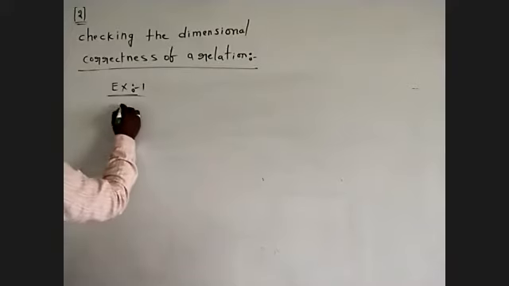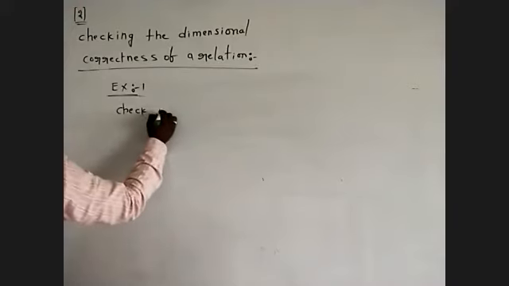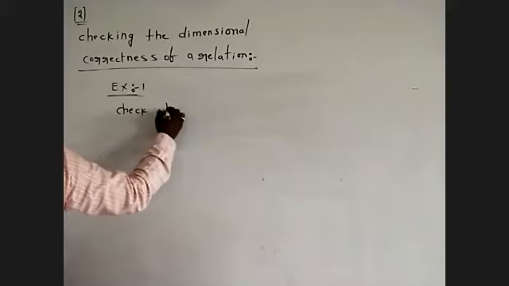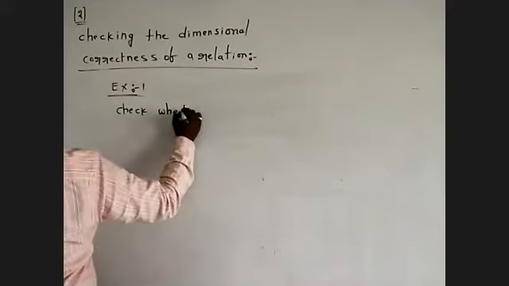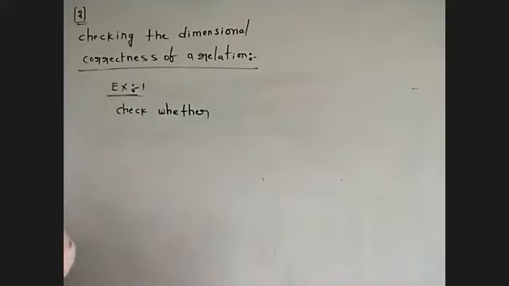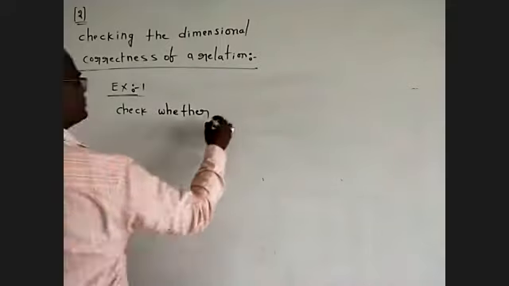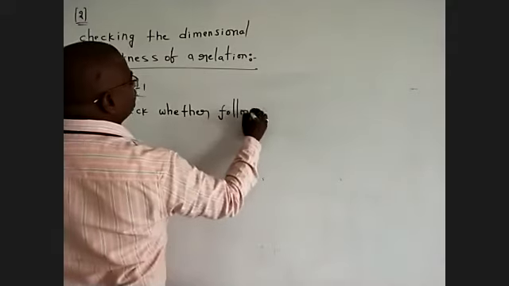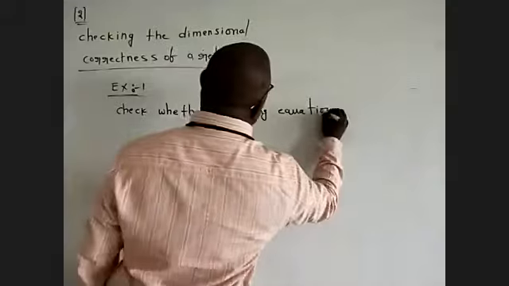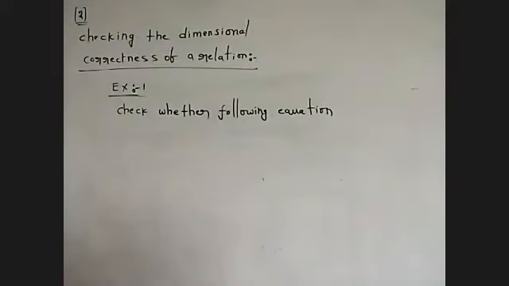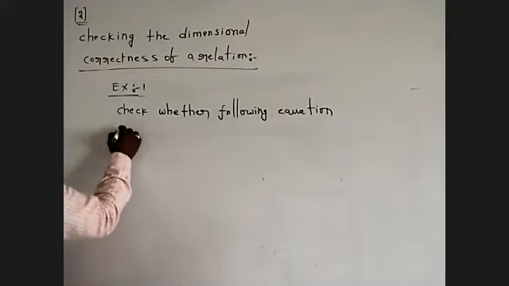Check whether the following equation is dimensionally correct.